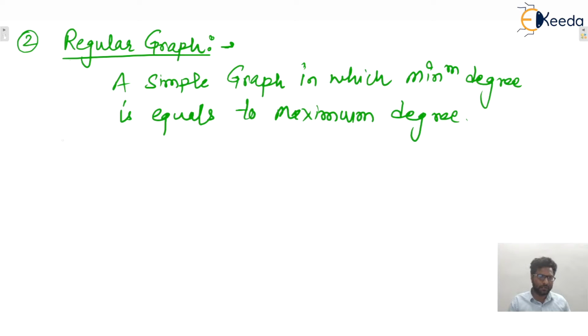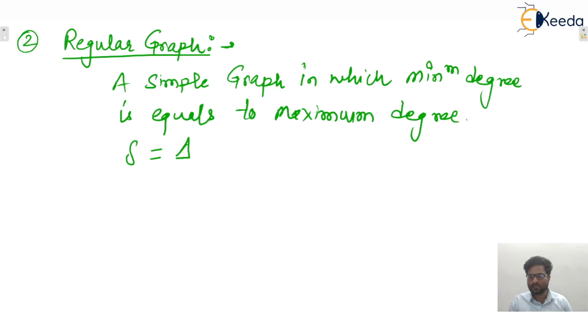Regular graph. Minimum degree is represented with delta, maximum degree is represented with capital Delta. That means if minimum degree equals maximum degree, then that graph is known as regular graph, provided the graph must be simple.